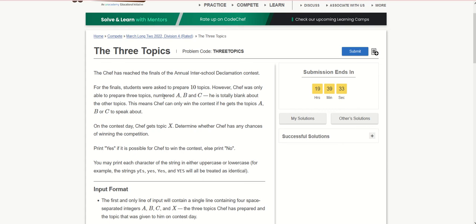Before going through this, let's read the problem statement. Safe has reached the final of the annual inter-school declamation contest. For the final, students were asked to prepare 10 topics. However, Safe has only been able to prepare 3 topics numbered A, B and C. He is totally blank about the other topics. This means Safe can only win the contest if he gets the topic A, B or C to speak about.